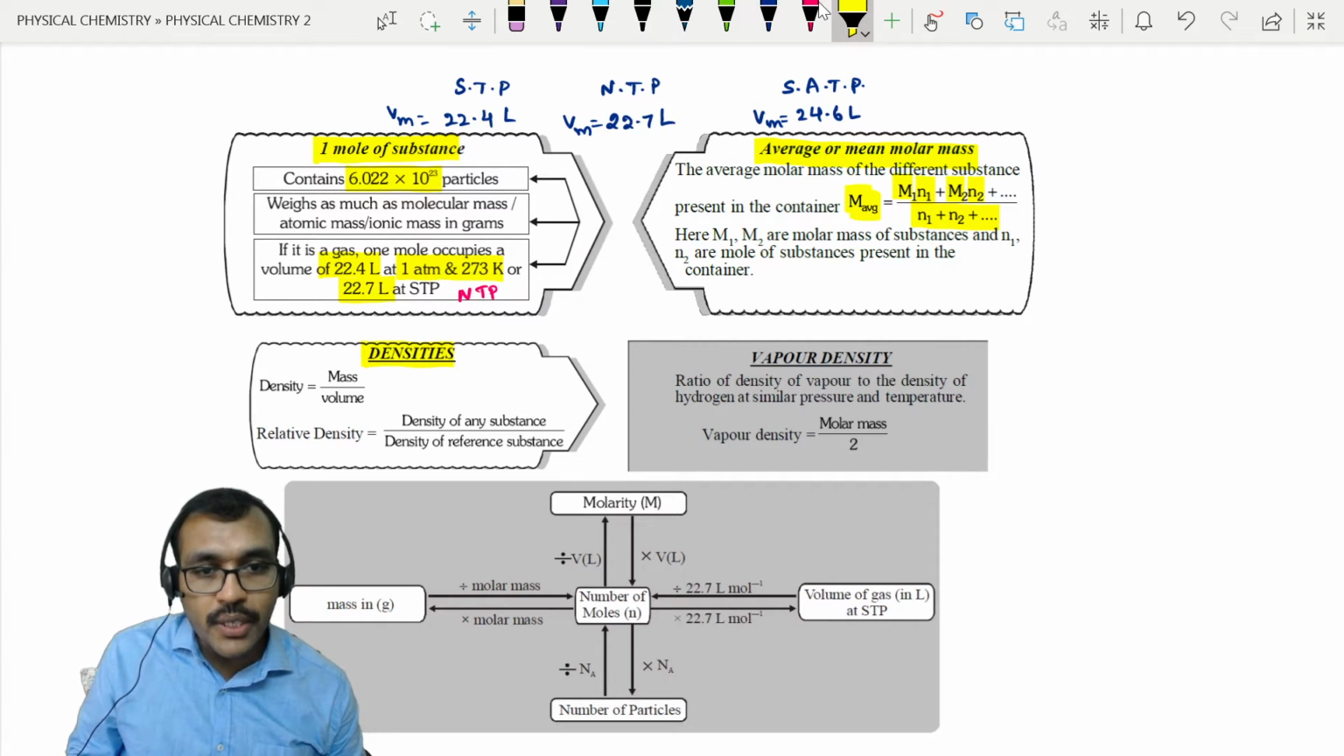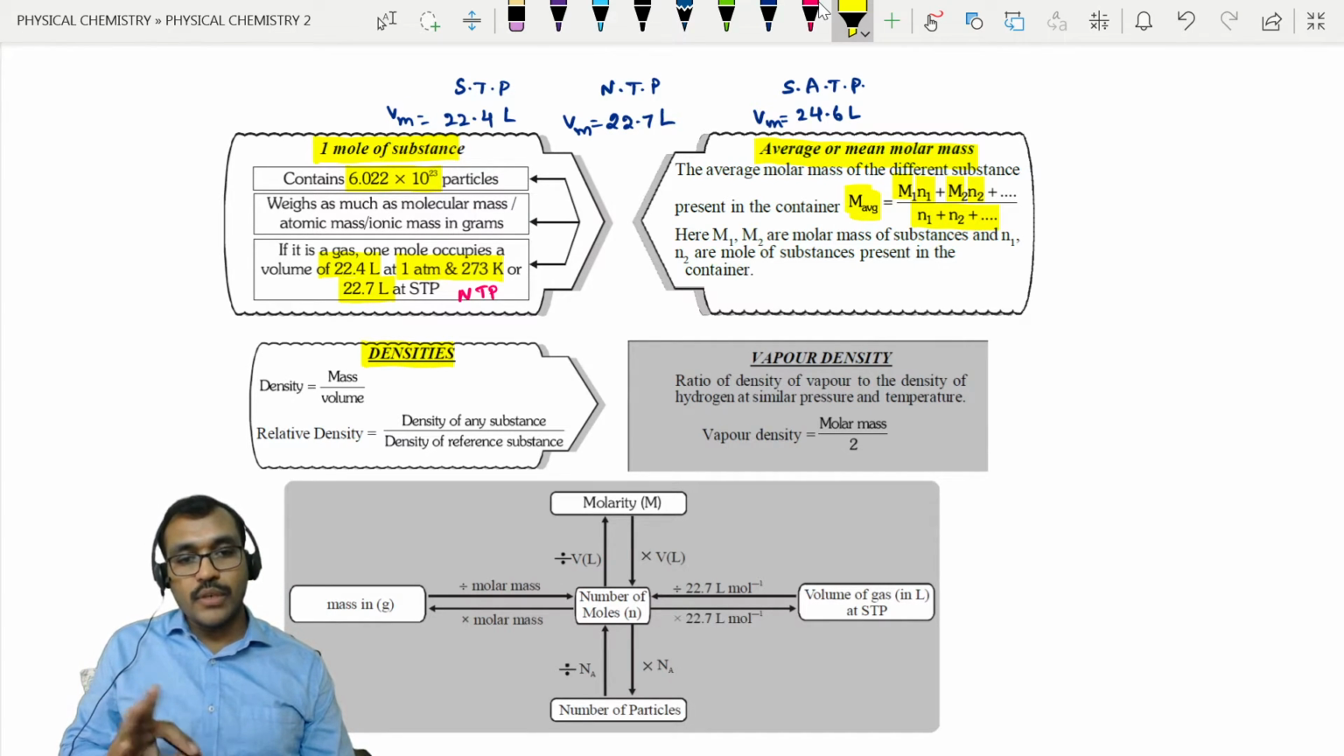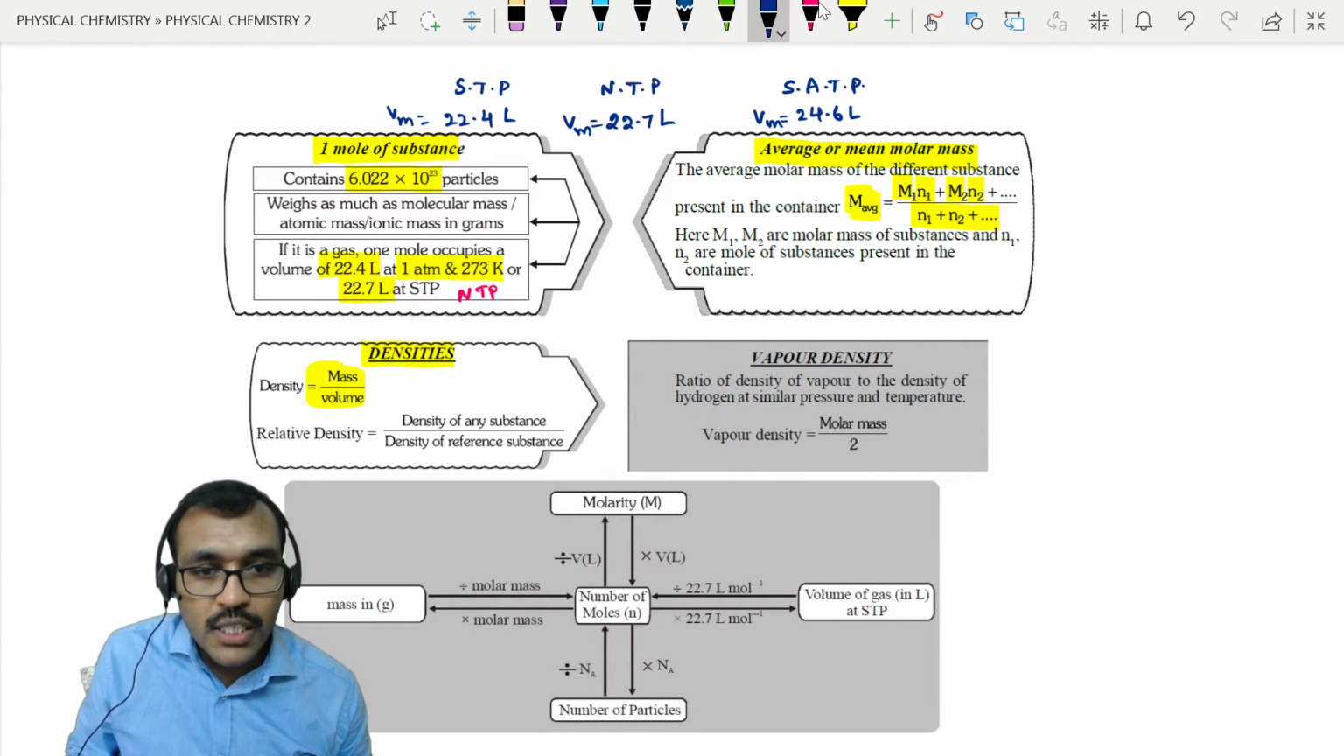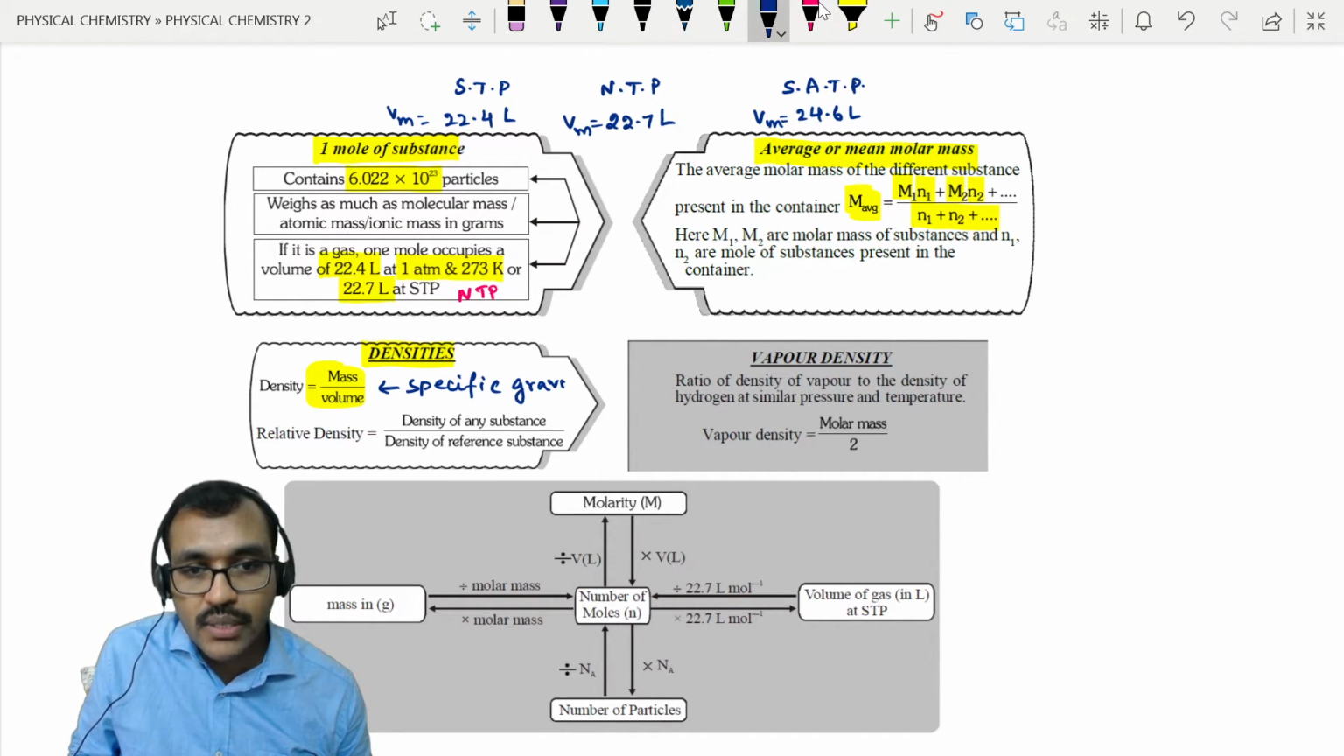Now coming to density, we have two terms: absolute density and relative density. Absolute density means nothing but mass by volume. We also call it specific gravity. Specific gravity means mass by volume.